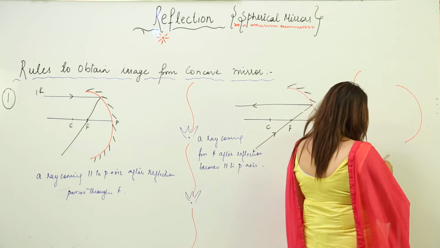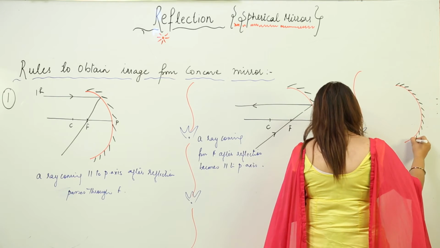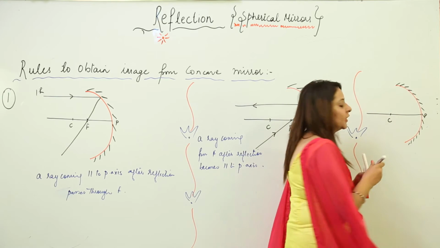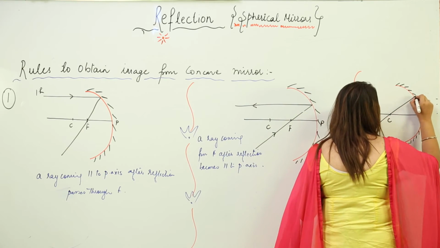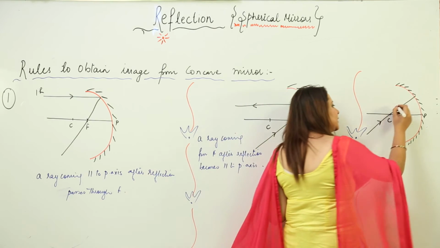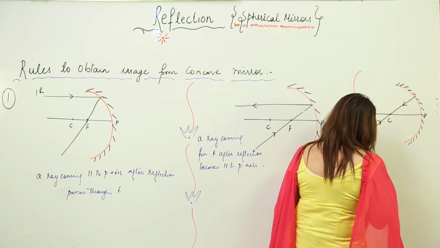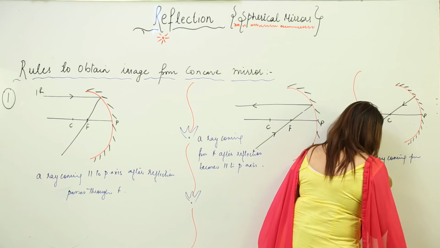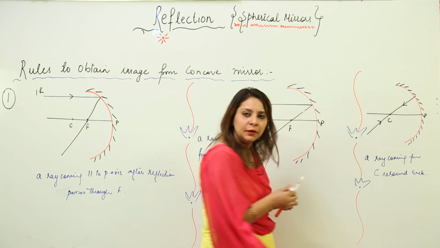Now there again we have another rule. Let me complete this figure. A shiny surface, again my principal axis, pole and C. There can be a chance that a ray is coming from C. Then where does it go after reflection? It just retraces its path. So I will write here, a ray coming from C rebounds back or retraces its path.